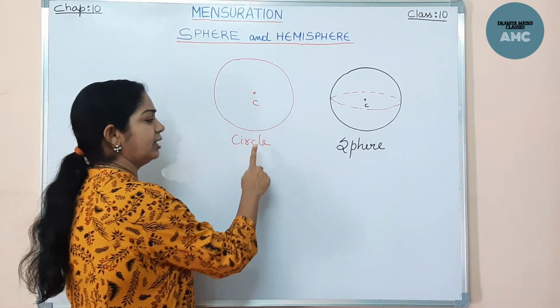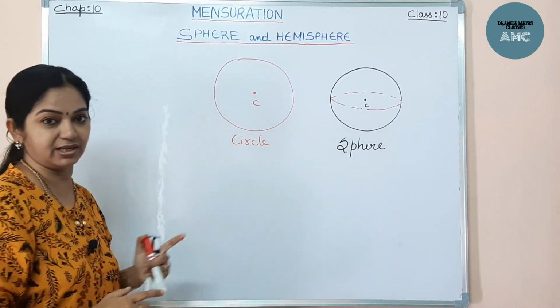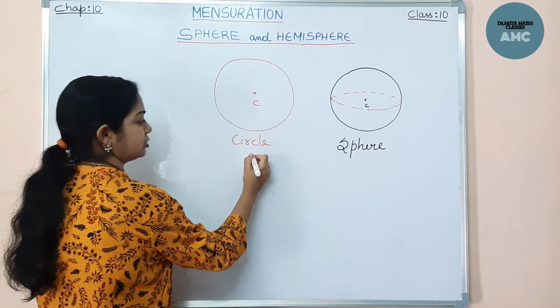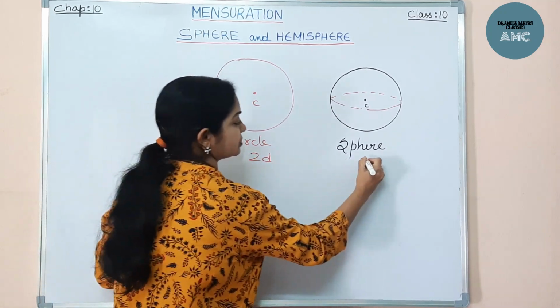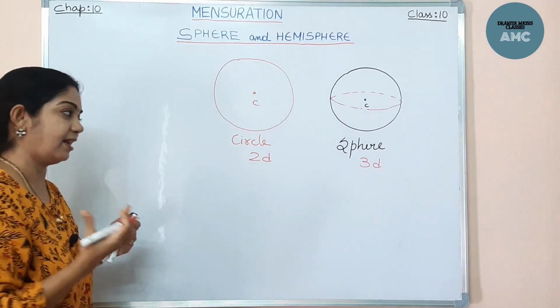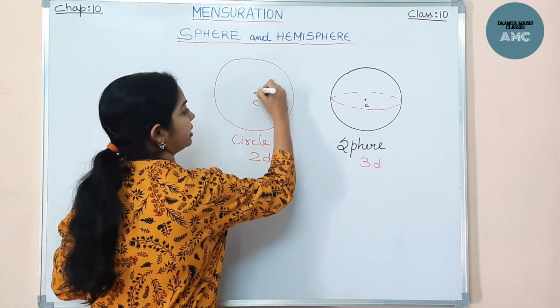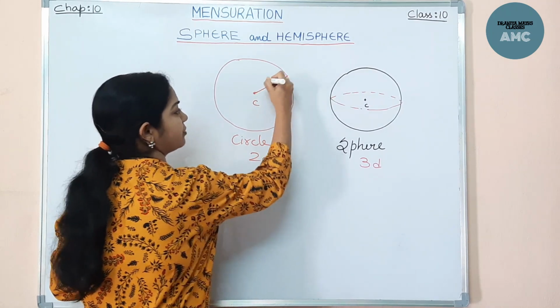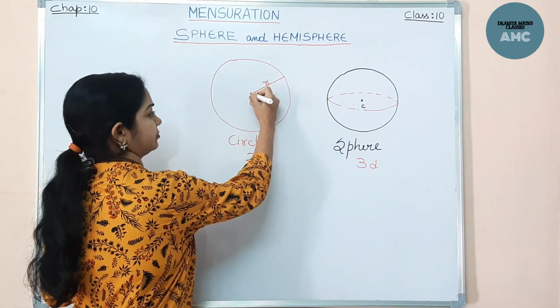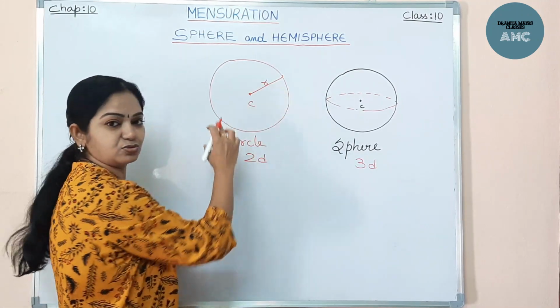Right. Now here, though the circle and sphere look alike, they are not one and the same. This is a two-dimensional figure, this is a three-dimensional figure, although they have few similarities, like the distance from the center to the boundary is equidistant. The radius is equidistant throughout the circle.